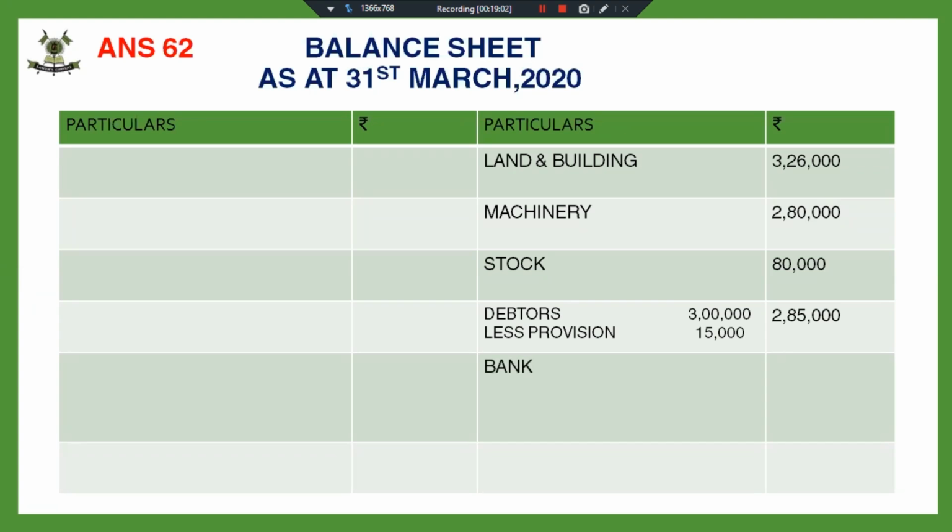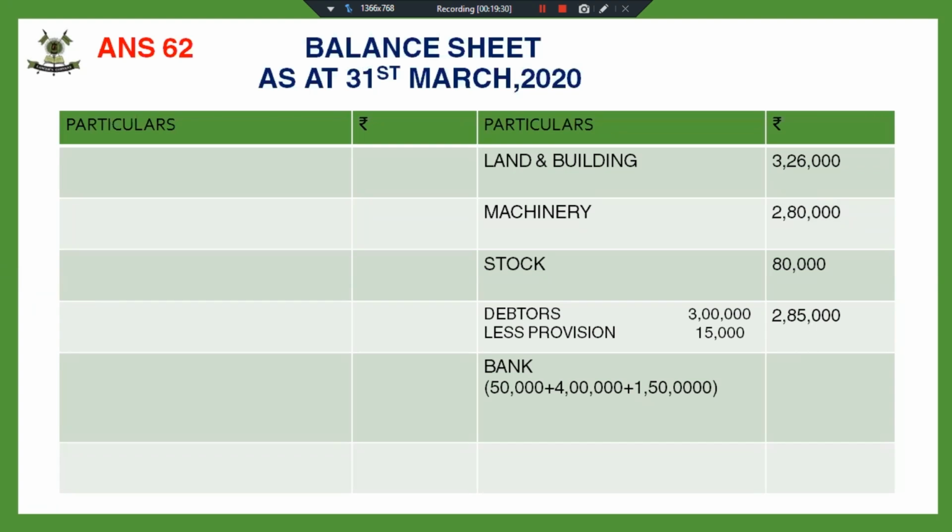We have a bank balance. Fine. We had already 50,000 with us. 4 lakh was brought by the partner as capital. So our bank has increased by 4 lakhs, and 1,50,000 has been brought as premium for goodwill, which has also been retained in the business. Though we have distributed the premium for goodwill, the cash brought in has increased the bank balance of the firm.